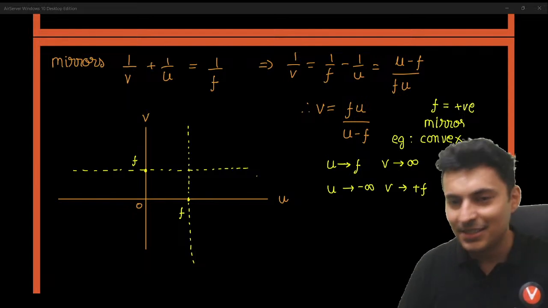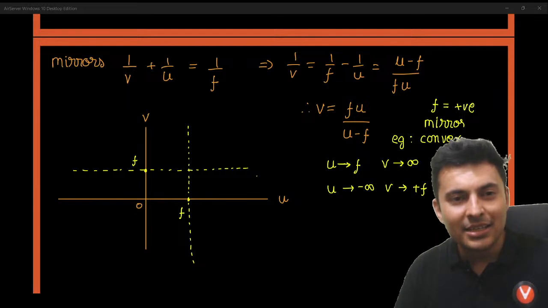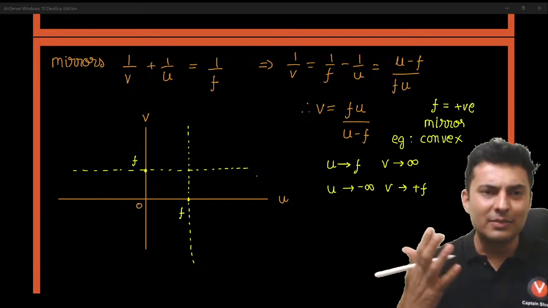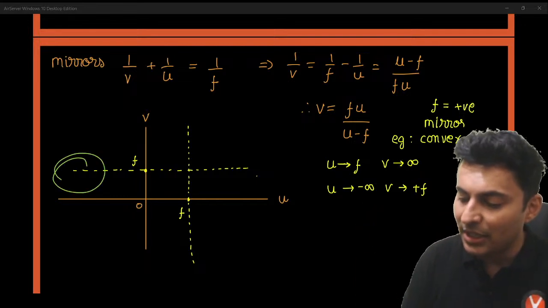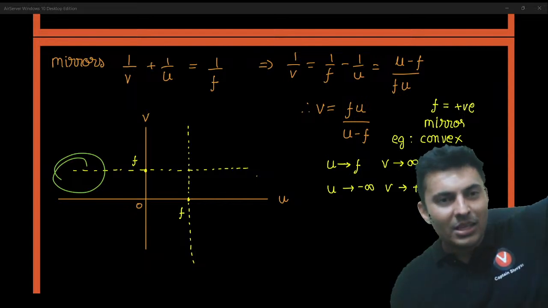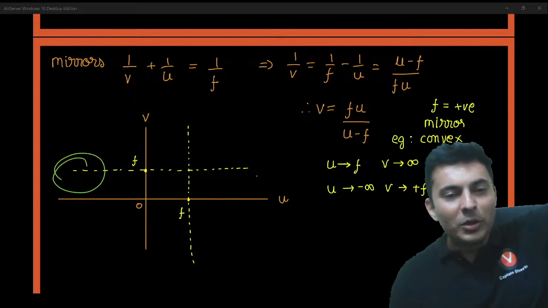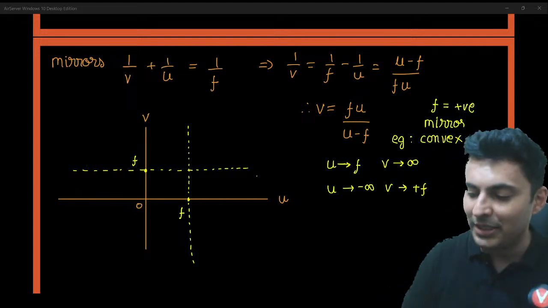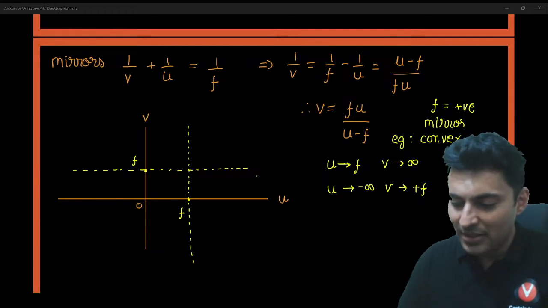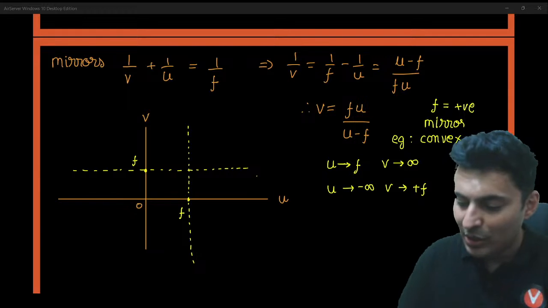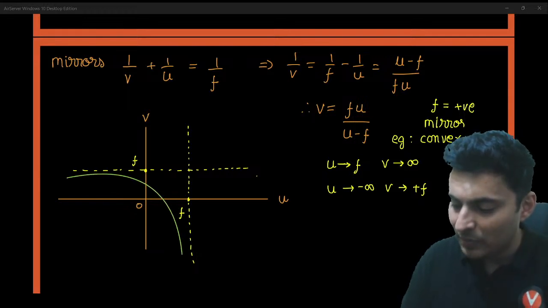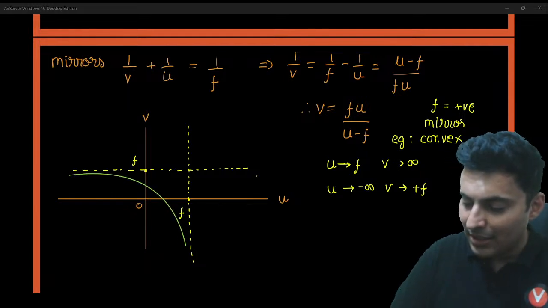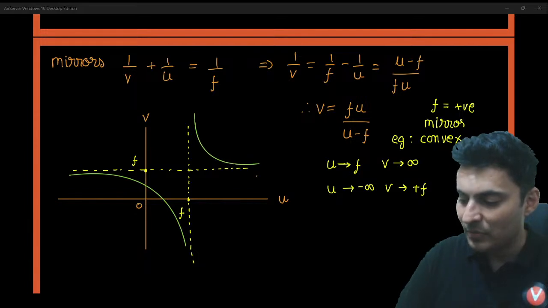If the object is at minus infinity, very far away, the image is going to be formed at the focal point, and focal point is positive. Great. So I think the graph will go somewhat like this. Curved lines like this. And then again it will come from the top and go like this.